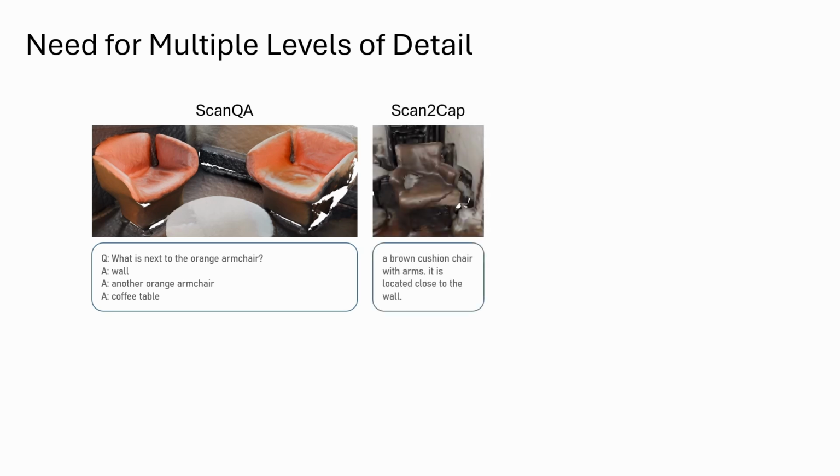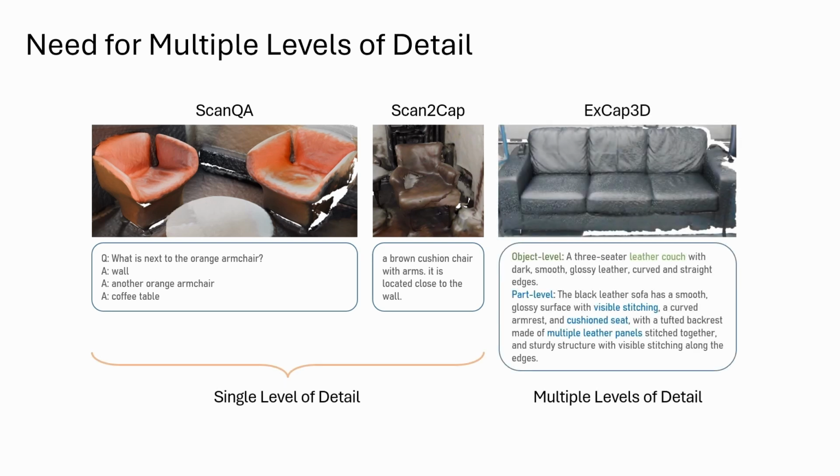Existing datasets that describe objects in 3D scenes primarily described high-level relations with nearby objects, with limited local detail. This single level of detail captioning limits their expressivity. In contrast, we describe objects at both their object and part level of details, including rich part and appearance information, improving upon the expressivity of these datasets.